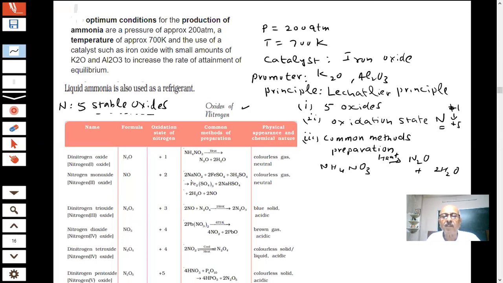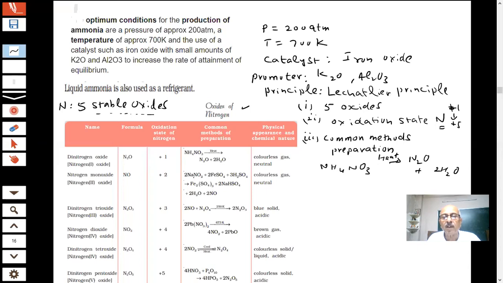Further, here you have NaNO2. You are reacting with ferrous sulfate and sulfuric acid. So what is the story here? You have an acid, you have a ferrous. Ferrous is being oxidized from ferrous to ferric. And here what you are getting is NO. What is the oxidation state of nitrogen here? +2, students, +2. So with the presence of acid, this is my sodium nitrite.